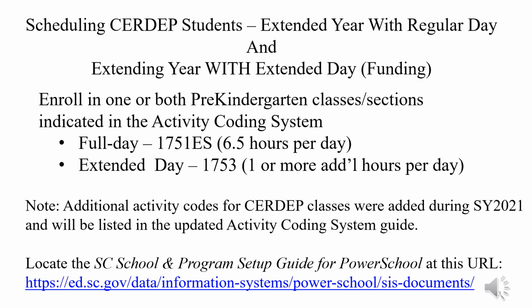We also need to share how to code students who are served with an extended year option. Specifically, there are no breaks between the last day of the current year and the first day of the extended year session during the summer term. An extended year allows the districts to extend the current school year to current 4K students from 180 days up to 220 days. A specific activity code, 1751 ES00, designates this extended year session.